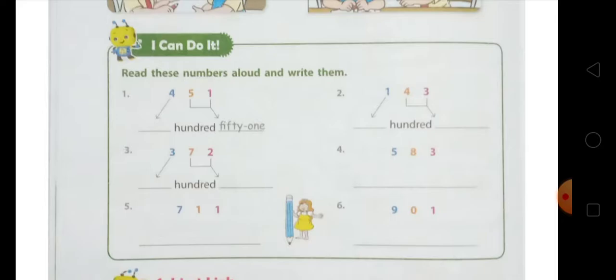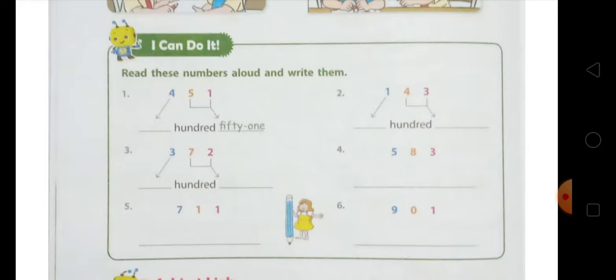And the next one is 711. One is on ones place and one is also on tens place, and 7 is on hundreds place, that makes it 711. So you first read the hundreds, that is 700, and after that you read the last two digit number, that is 11. So 711: seven hundred eleven.